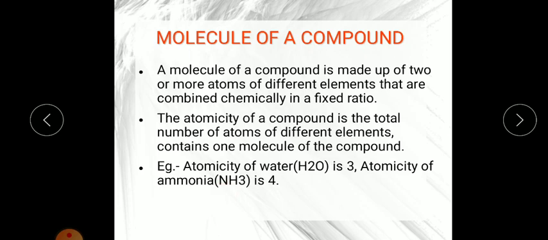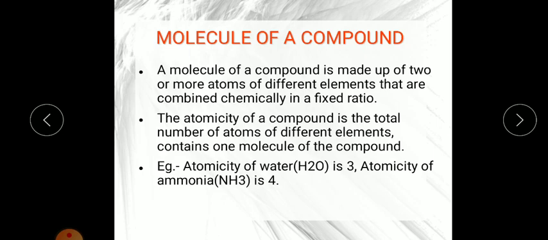Here also one nitrogen is there and 3 hydrogen, so 3 plus 1 is equal to 4. So the atomicity of water is 3, and the atomicity of the ammonia compound is 4. You only have to look at the number of atoms.